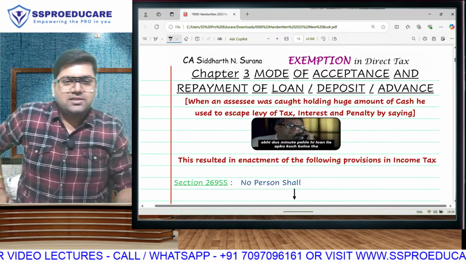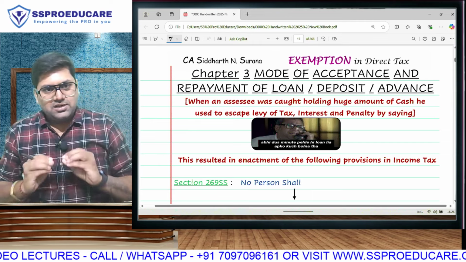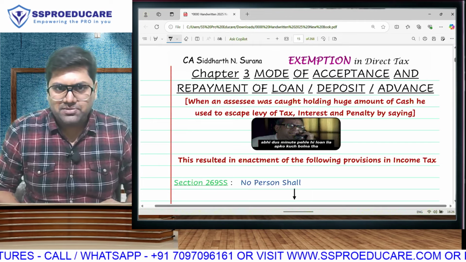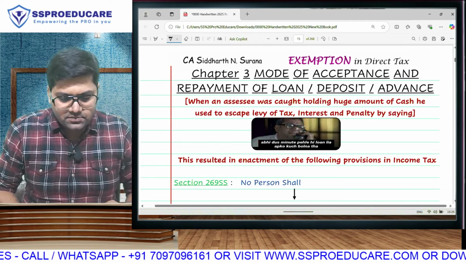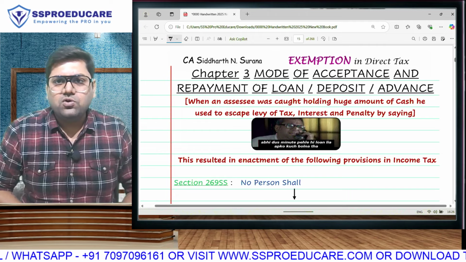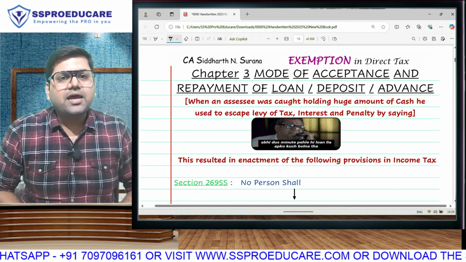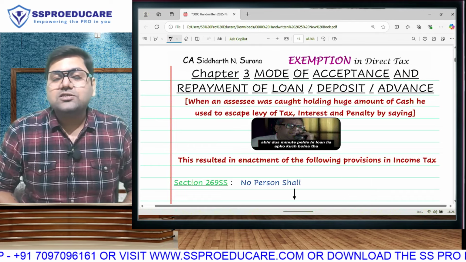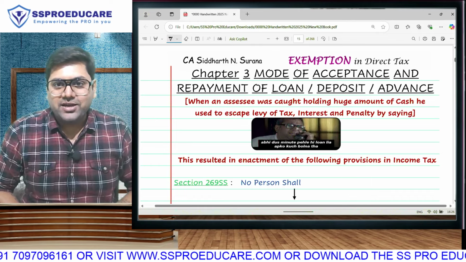Third and the last chapter that I will take up in this session, part number 1, lecture number 1 of revision cum amendment, again applicable only for CA final students: mode of acceptance and repayment of loan, advance and deposit, that is cash loans, people having undisclosed income getting caught and claiming it to be a loan.